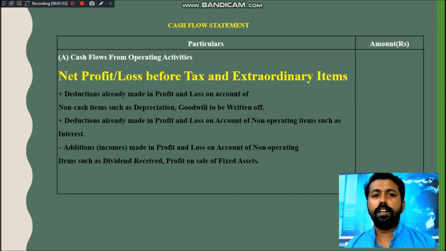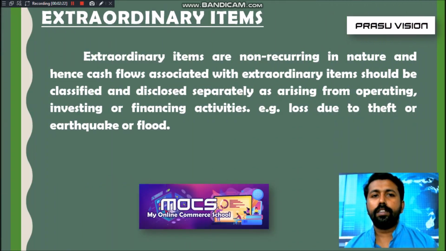With that amount of net profit or loss before tax and extraordinary item, we will adjust all other items like non-cash items, operating expenses and incomes, then current assets and current liabilities, etc. So we have to be very vigilant while calculating net profit before tax and extraordinary item. So we have to know what an extraordinary item is.